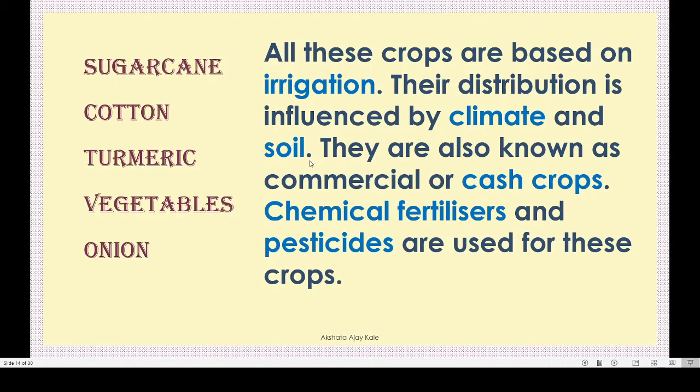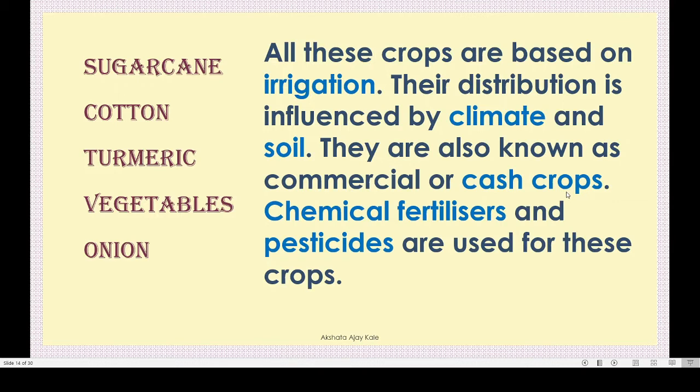Got this? We supply water by using sprinkler or drip irrigation. They are also known as commercial or cash crops. Remember this? Sugarcane, cotton, turmeric and some vegetables and onion. These are called cash crops.